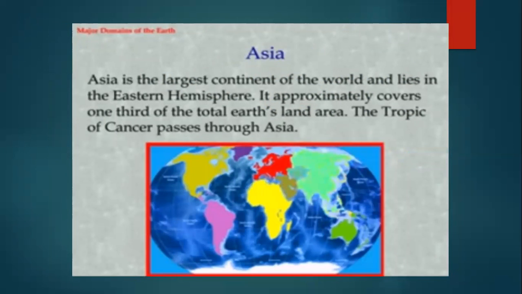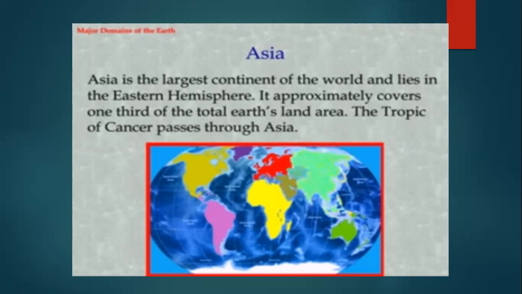Now students, Asia is the largest continent of the world, and it lies in the eastern hemisphere. Okay, and it also covers approximately one third of the total earth's land area. Okay, and the Tropic of Cancer passes through Asia. Got it?